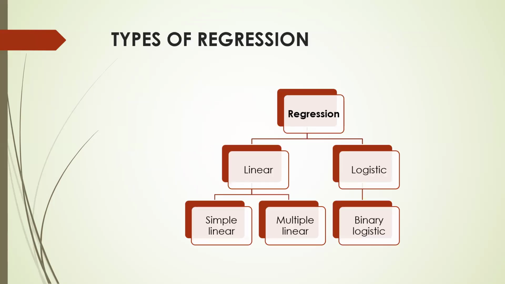So in this presentation, we will be focusing on the types of regression that are mostly used in public health and healthcare system. So regression has basically two broad classifications, that is linear regression and logistic regression. And the linear regression is further classified as simple linear regression and multiple linear regression, while logistic regression is also known as or classified as binary logistic.